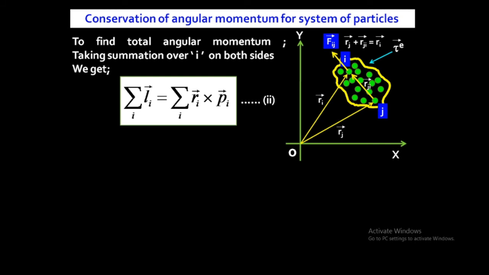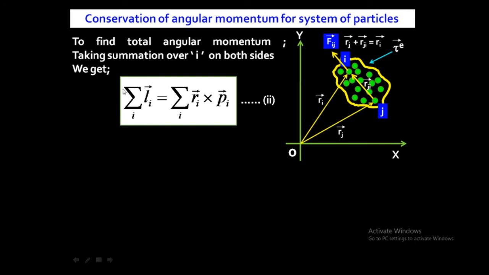In equation number 1, that equation is only for the ith particle, but I have to find it for all the particles in the system. That's why I am taking summation over i on both sides, where the value of i is from 1 to n. So by taking summation on both sides, summation over i of Li is equal to summation over i of ri cross pi. Here Li is the angular momentum for the ith particle, but since we are taking the summation, this is the angular momentum for all the particles in the system, for the system of particles.